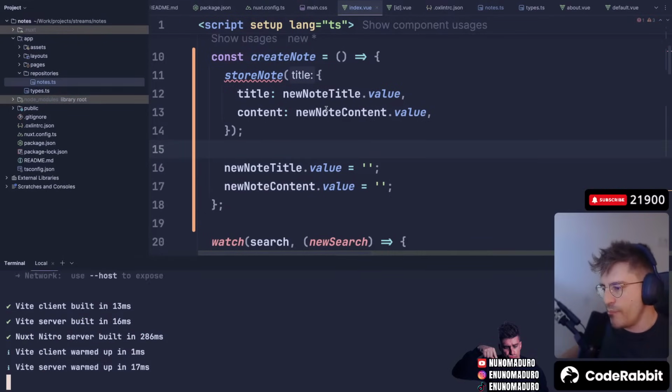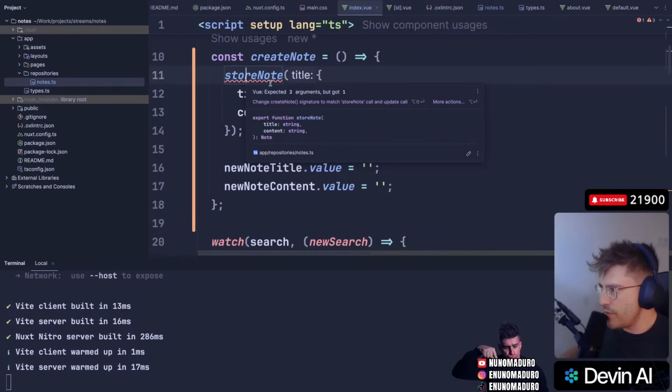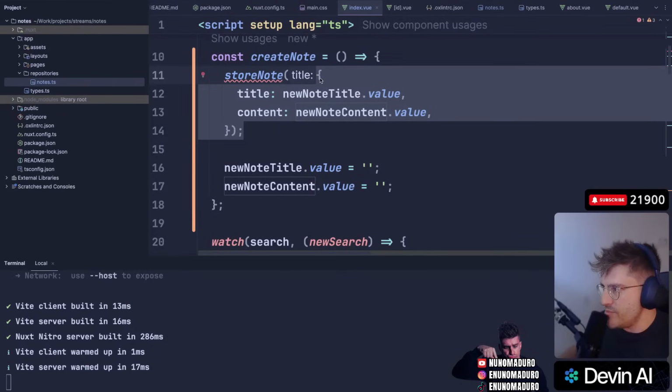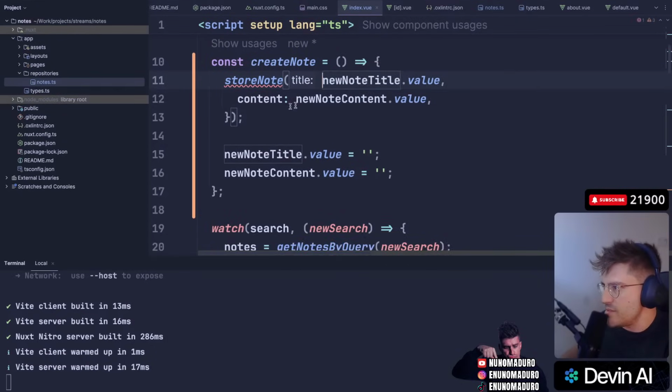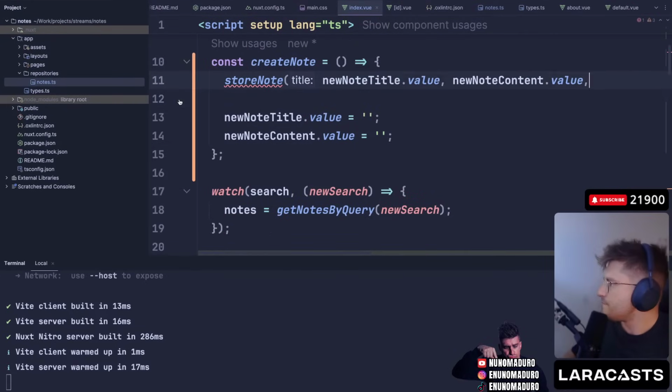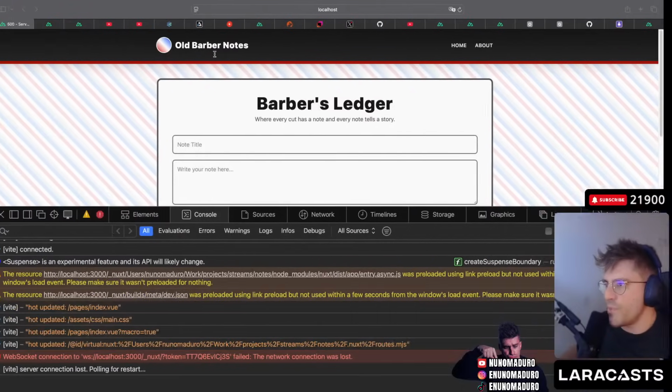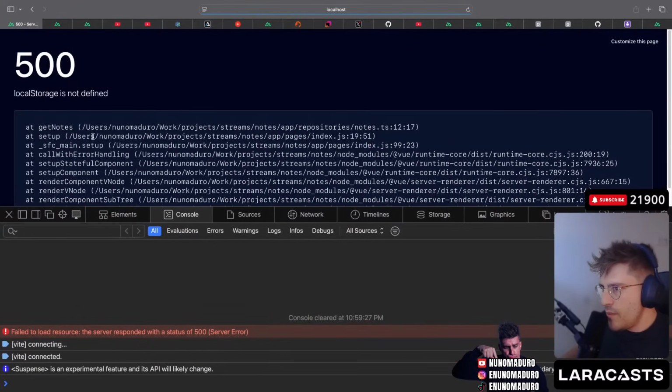I can just go here, npm run dev, bam, bam, boom. Start node is not working for some reason. It's not an object. You're right, it's not an object. It's literally just 2 arguments. Beautiful, chat, beautiful. How about now? That's working, perfect. We can just go back here and we have a 500.